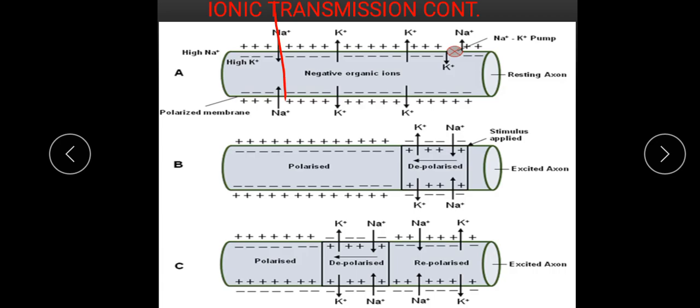So repolarization is the restoration of the original resting potential of the cell, and there is a tendency for more than what is required to move out of the cell, so that the cell could become hyperpolarized. That is where we are going to stop for today.